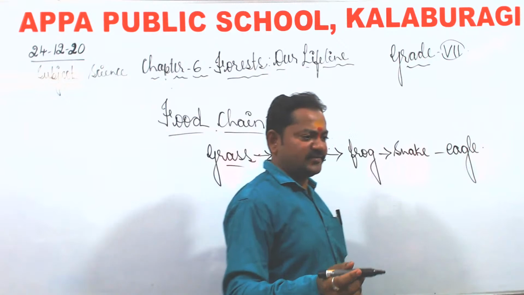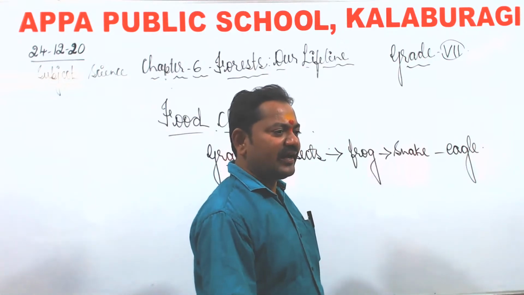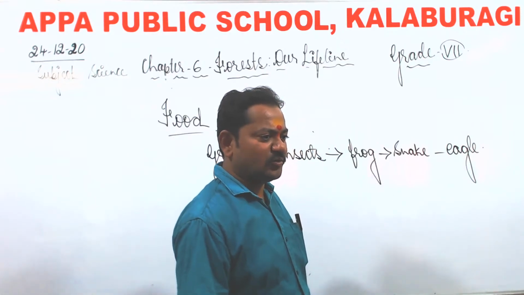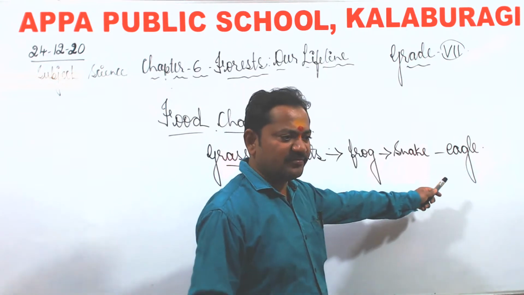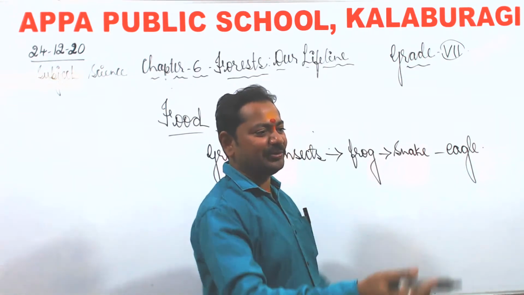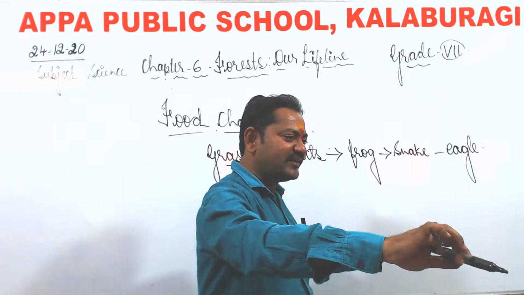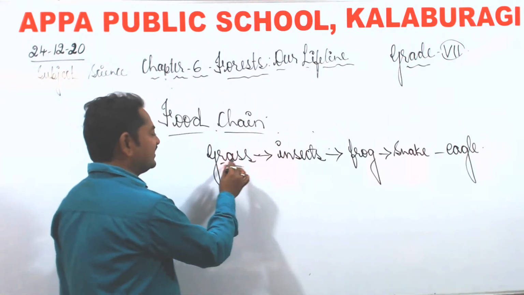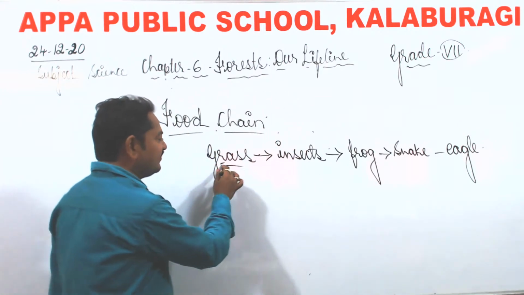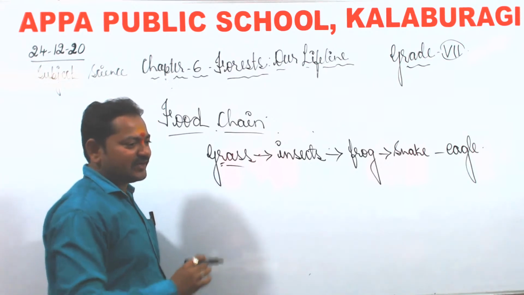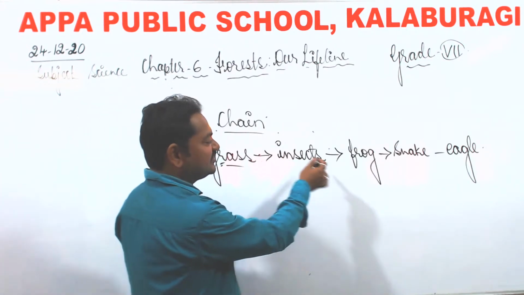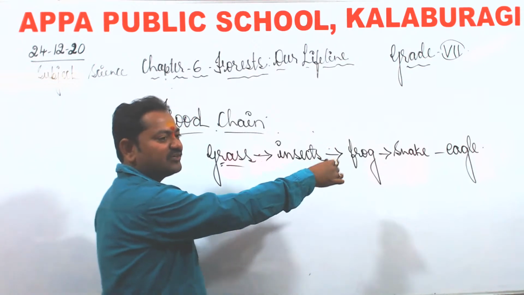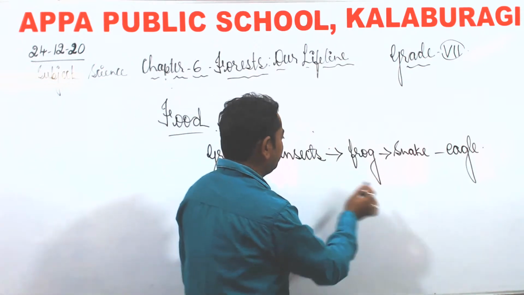When the eagle dies, what happens? It will fall to the ground. Again, the decomposers, what do they do? They will convert the dead part of these animals into nutrients. These nutrients are being supplied to the grass or the plants. They will make use of these nutrients from the soil. They will grow. You see, this thing will go on continuously. So this is like a chain, a food chain.